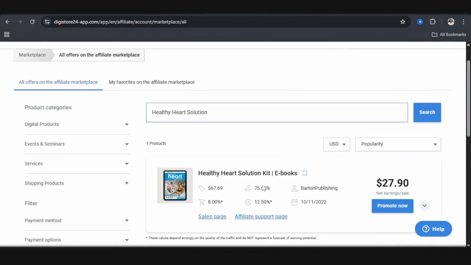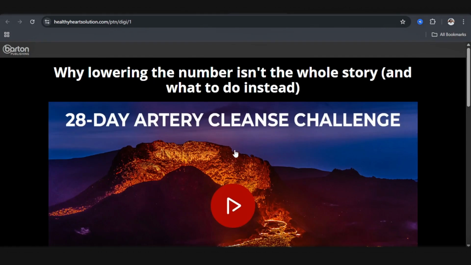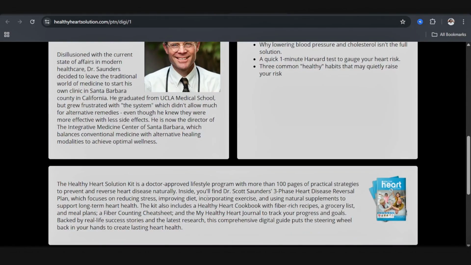It has a good cart conversion rate, just like we wanted. It has a reasonable amount of payout, at least for a front end offer, which is $27. And if we go over to the sales page, it actually has a free video that is going to teach you before they pitch the product, and below is a little bit about the product. So I would say this is something that we can go with.